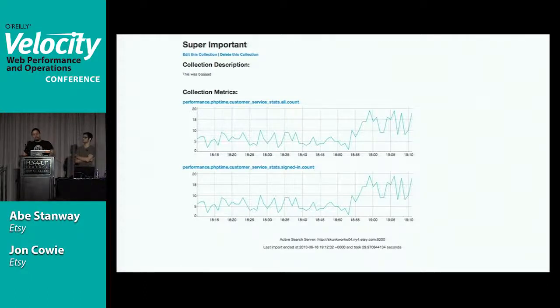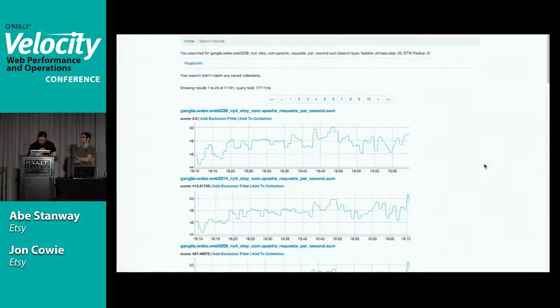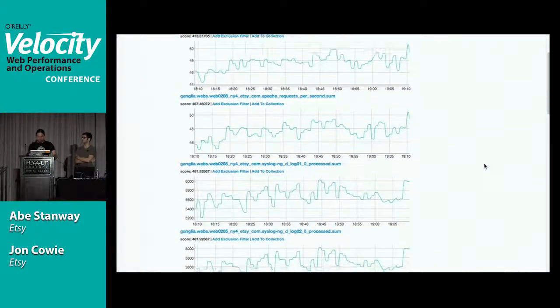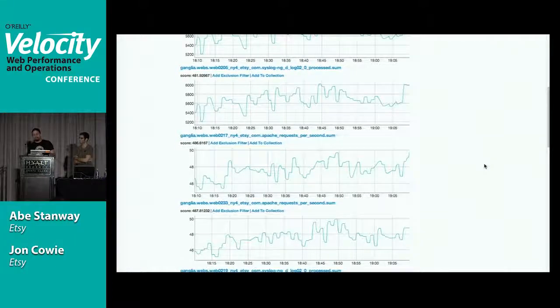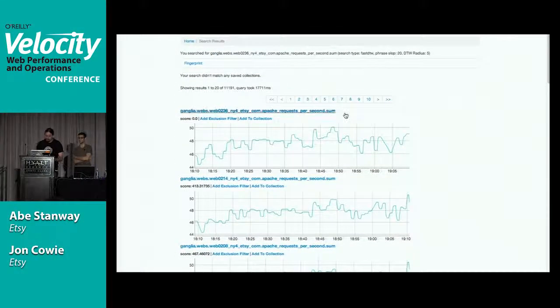So what we'd expect to see here is a whole bunch of other metrics from other web servers, which we do, which is good, because if we didn't, it would be broken. So yeah, a bunch of stuff from other web servers. This didn't match any saved collections. Those weren't correlated to any of our saved sort of outage fingerprints or incident fingerprints, if you will.